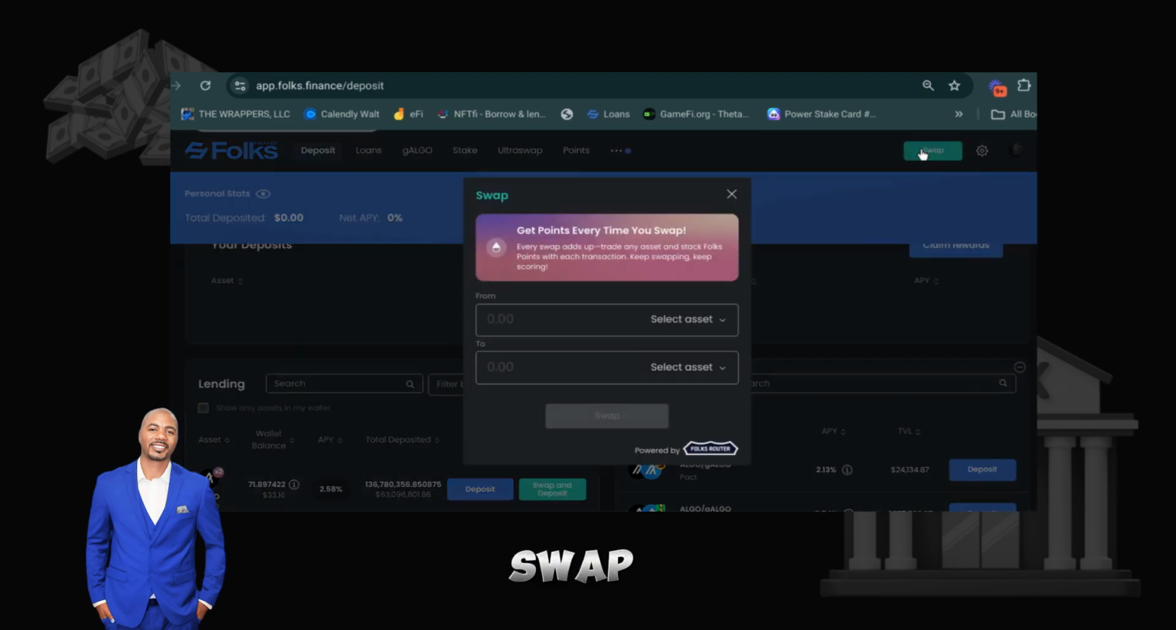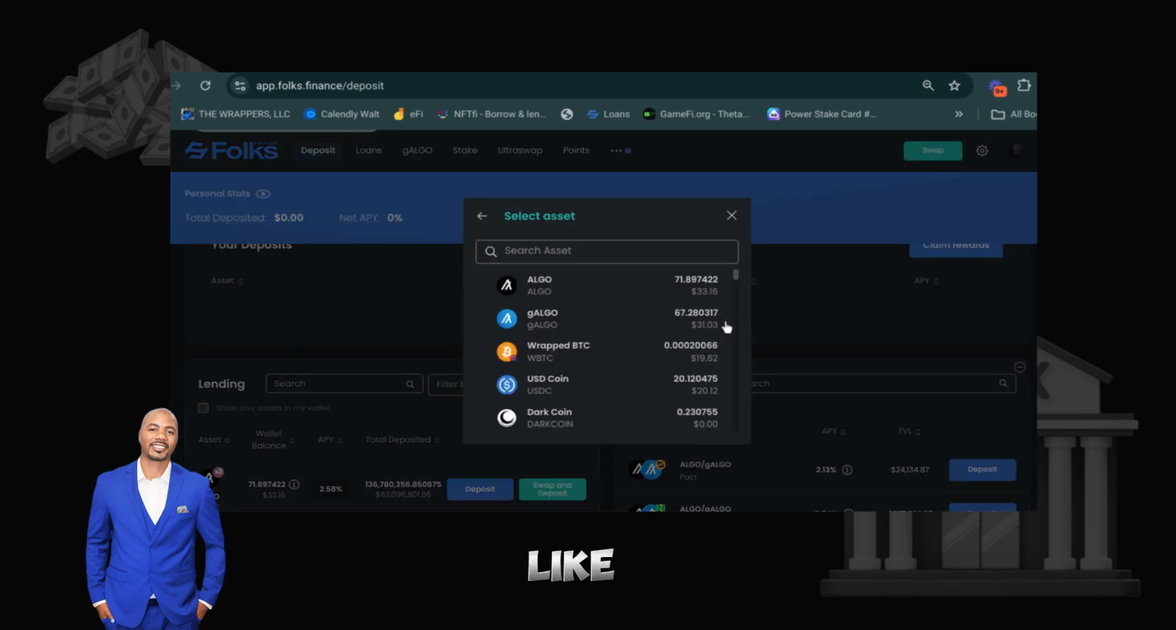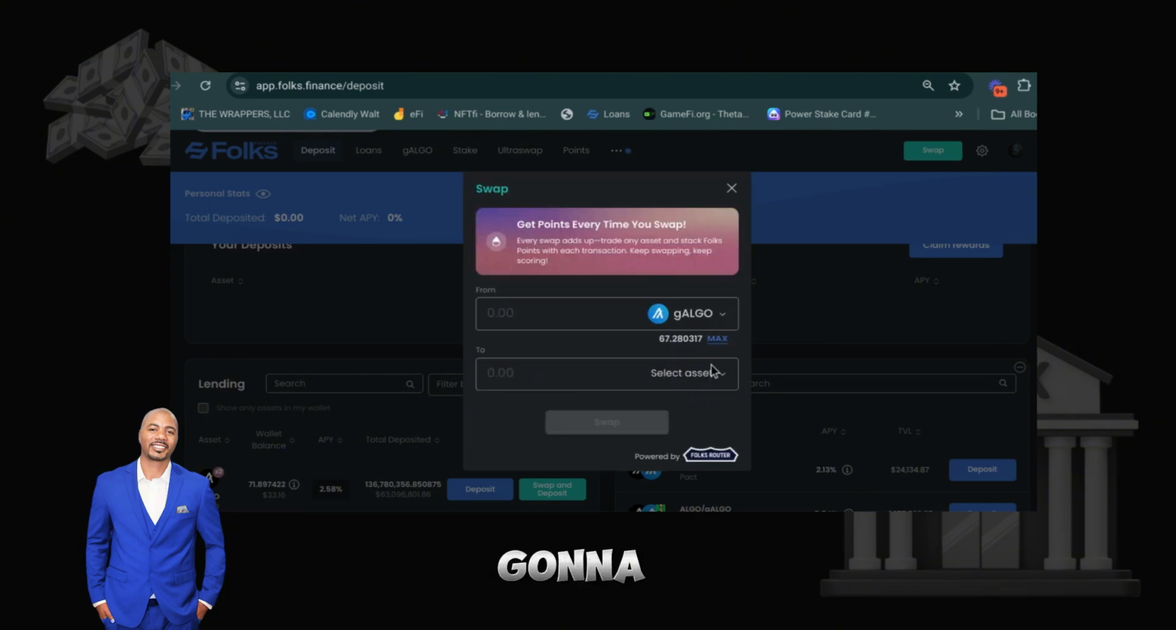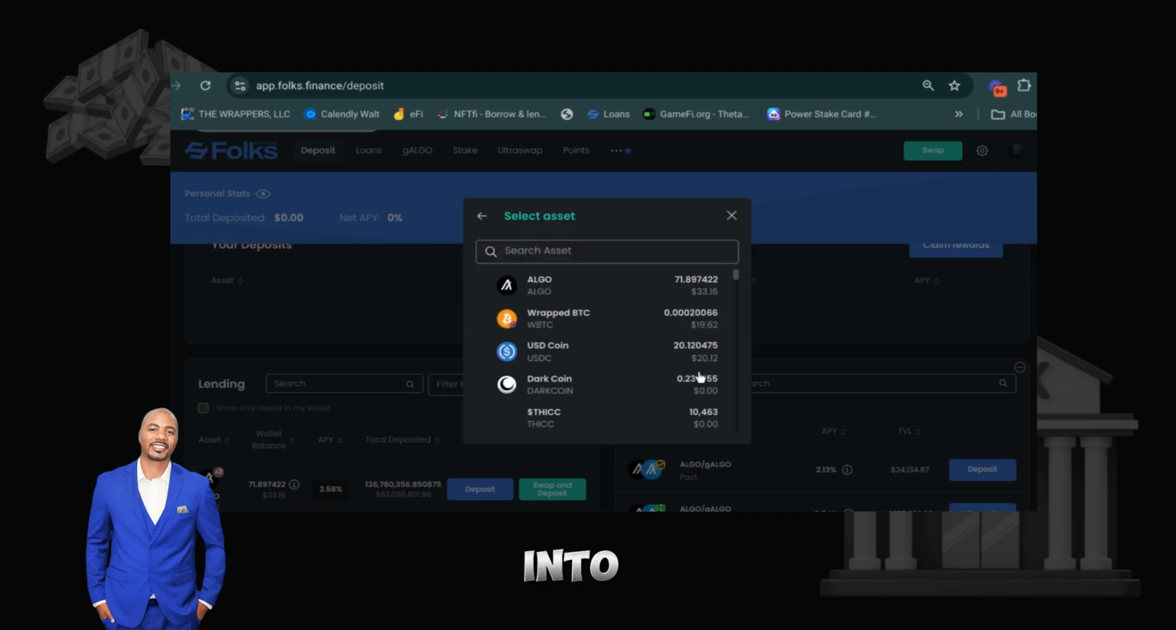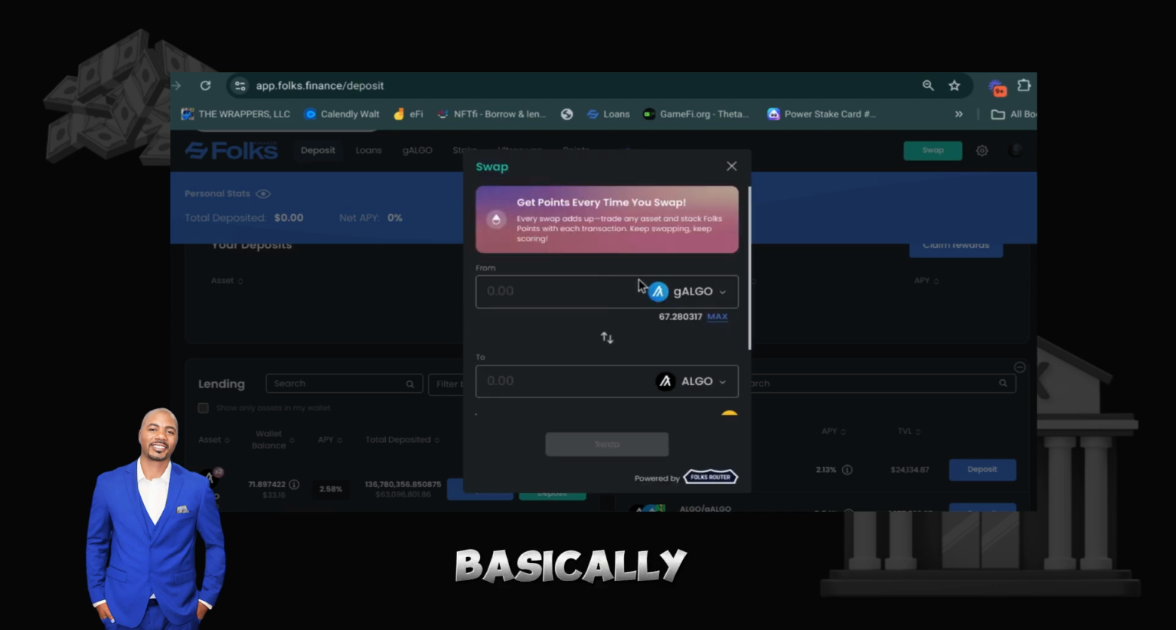And then you can swap assets for other assets. Like right now, that gAlgo that I just came across, I'm actually going to swap that back into regular algo.